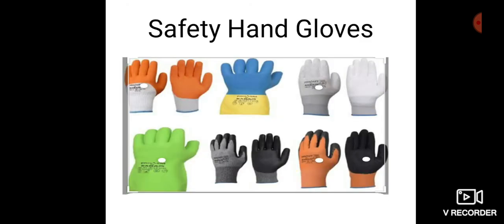Okay, now next point. Next point is safety accessories. First one is safety hand gloves. Electrical gloves can protect the worker who must test circuits live. Gloves can be used for voltage up to 500 volt.